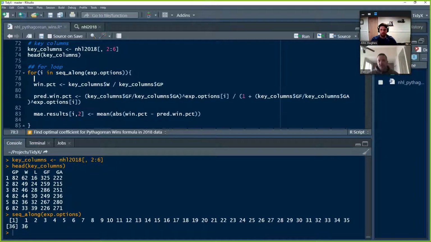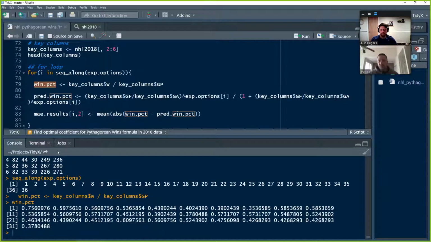It gets those key columns that we selected, and it calculates the observed win percentage. And then we make a predicted win percentage. So we create the scoring ratio raised to the exponent of, again, option 1 through 36, going through each one, and divided by 1 plus the scoring ratio raised to that same exponent option.